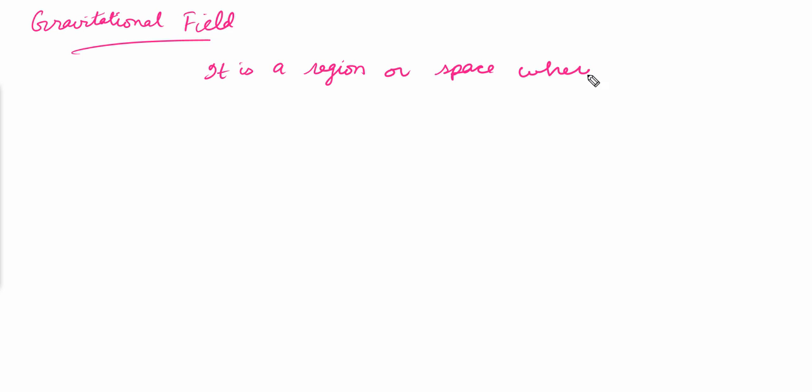Gravitational field. A gravitational field is a region or space where a mass experiences gravitational force. So that region or space is called a gravitational field.